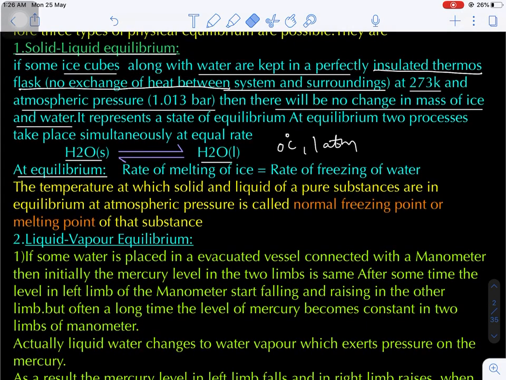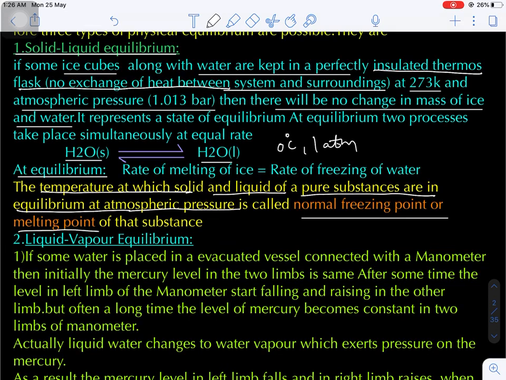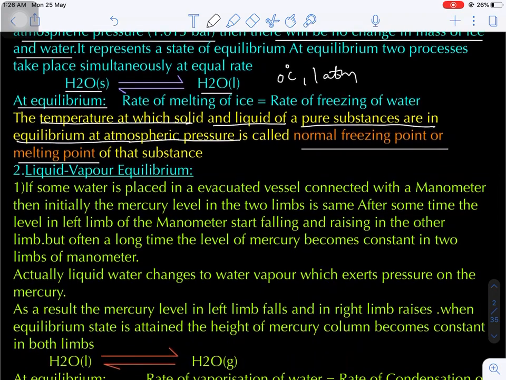Now the temperature at which a solid and liquid form of a pure substance exist in equilibrium at atmospheric pressure is referred to as what? Freezing point, normal freezing point or melting point of the substance. This is the definition of a freezing point or melting point.